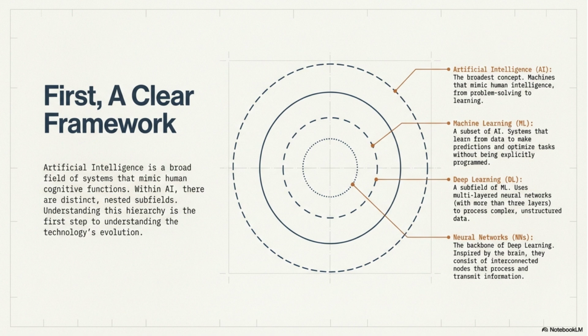Artificial intelligence is a broad field. Within it, we find machine learning, which uses data to make predictions. Deep learning is a subfield of ML, utilizing multi-layered neural networks. Neural networks are the backbone, inspired by the human brain.